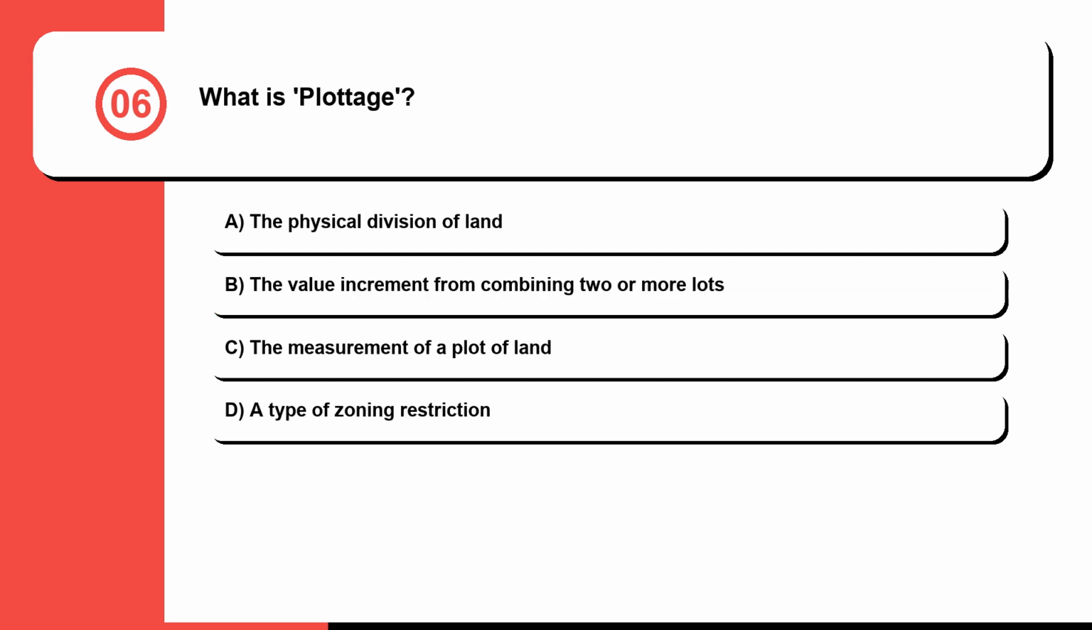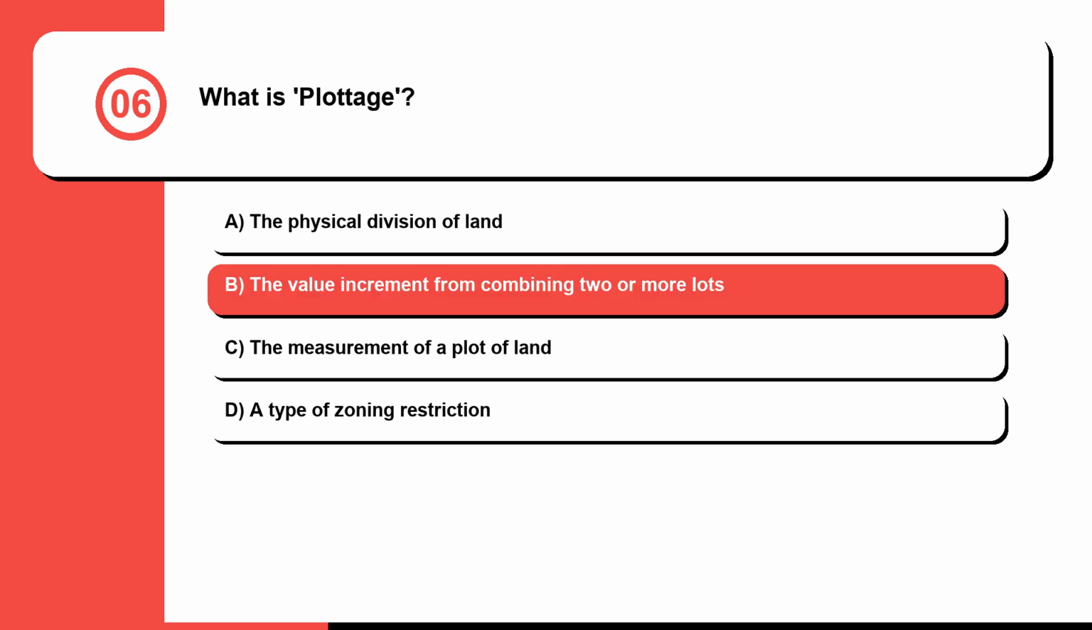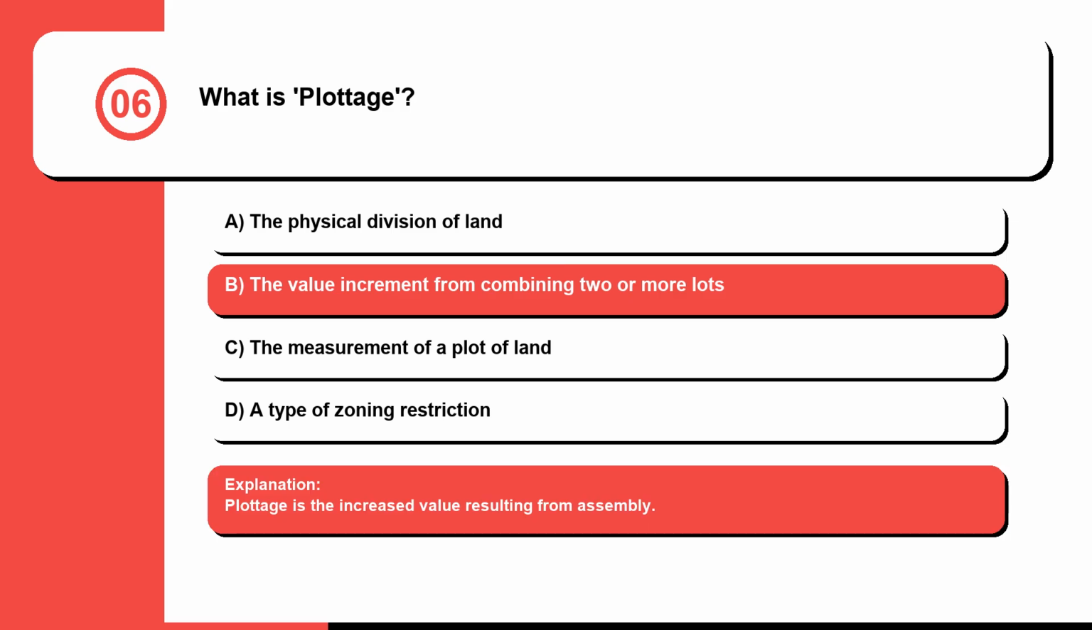Question 6. What is plottage? A. The physical division of land. B. The value increment from combining two or more lots. C. The measurement of a plot of land. Or D. A type of zoning restriction. The correct answer is B. The value increment from combining two or more lots. Plottage is the increased value resulting from assembly.